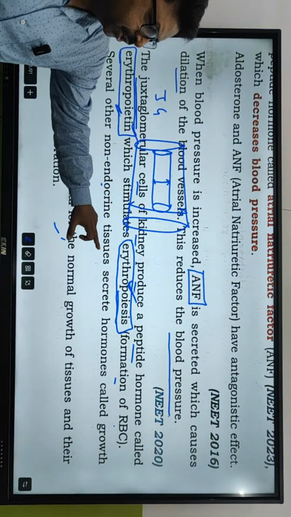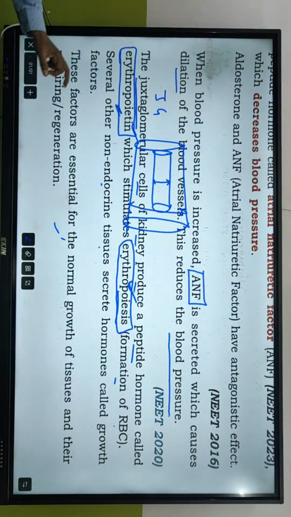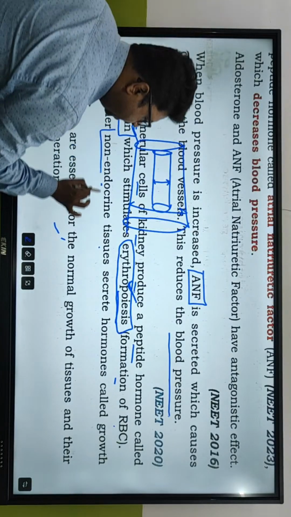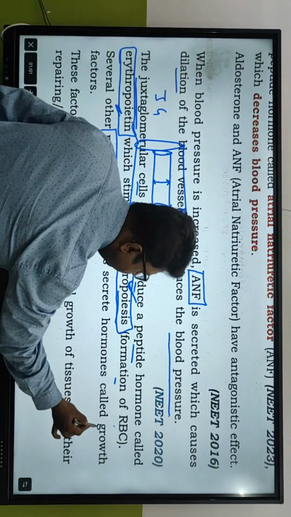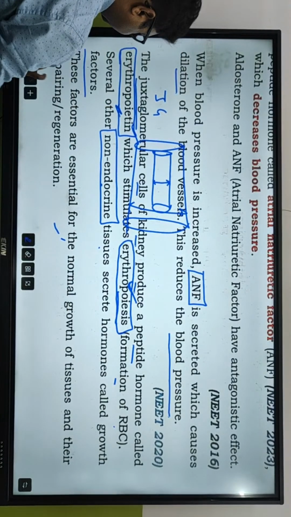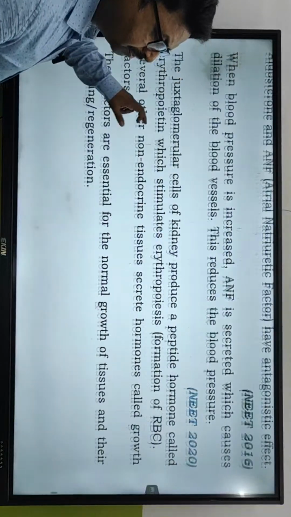Several other non-endocrine tissues secrete hormones called growth factors. These factors are essential for the normal growth of tissues and their repair and regeneration.